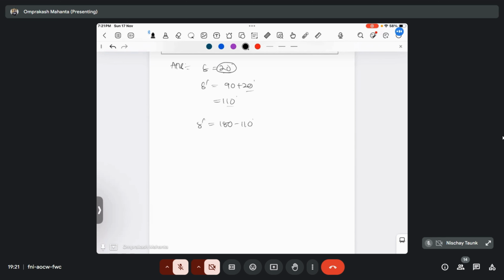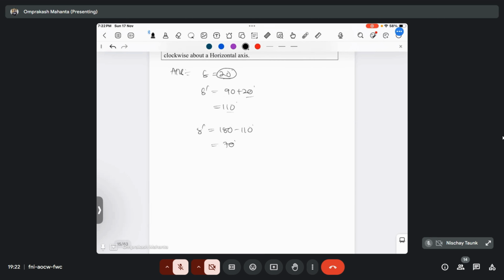So remember that if you are rotating about a vertical axis, then the strike direction and the plunge direction are changing. When you are rotating about a horizontal axis, the dip amount and the plunge amount are basically changing. Okay. So 70 degree will be your answer.